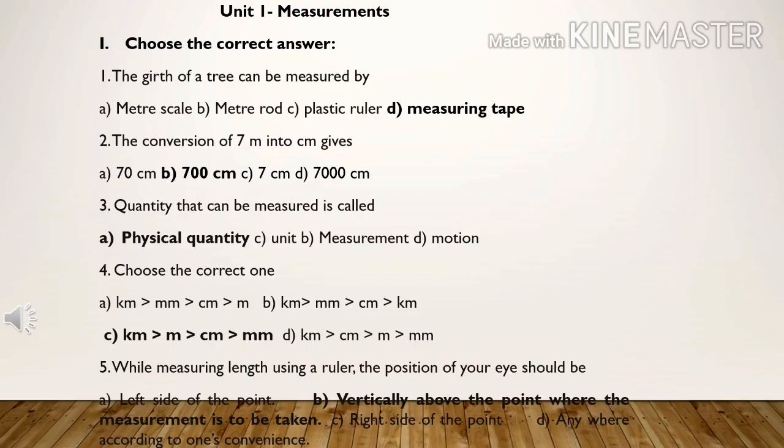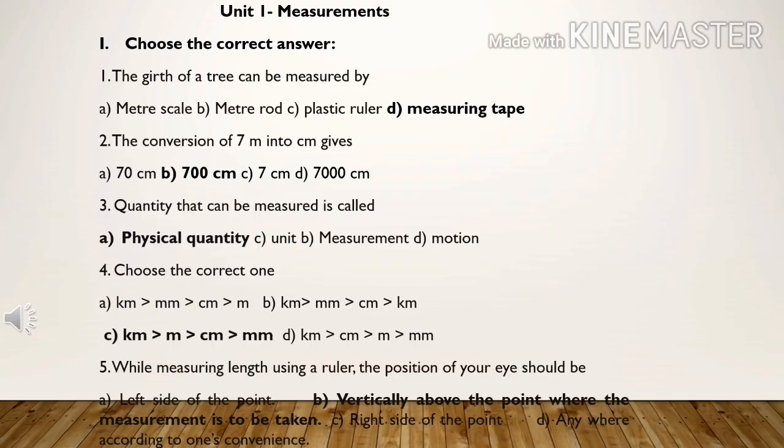Question number 4. Choose the correct one. Option A. Kilometer greater than millimeter, greater than centimeter, greater than meter. Option B. Kilometer greater than millimeter, greater than centimeter, greater than meter. Option C. Kilometer greater than meter, greater than centimeter, greater than millimeter. Option D. Kilometer greater than centimeter, greater than meter, greater than millimeter. Option C is the correct answer. Kilometer greater than meter, greater than centimeter, greater than millimeter.